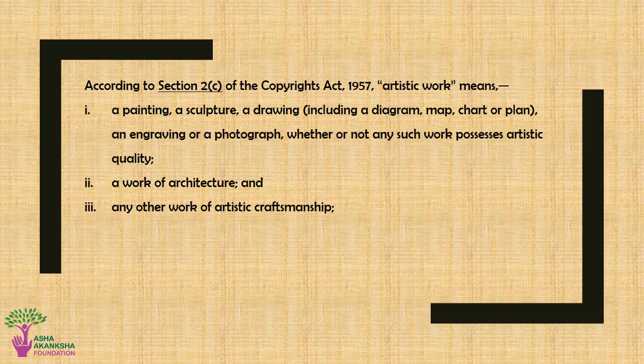According to Section 2, Clause C of the Copyrights Act 1957, artistic work means: number 1, a painting, a sculpture, a drawing, including a diagram, map, chart or plan, an engraving or a photograph, whether or not any such work possesses artistic quality; number 2, a work of architecture; number 3, any other work of artistic craftsmanship.